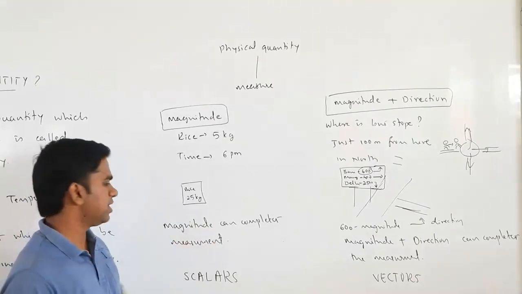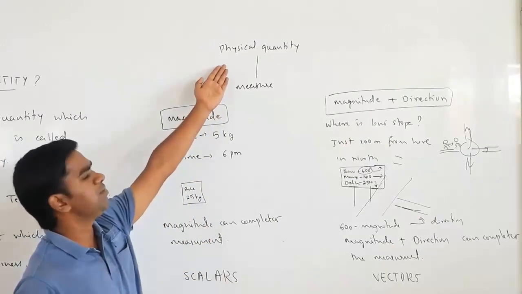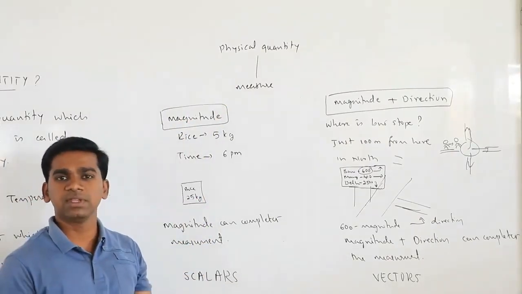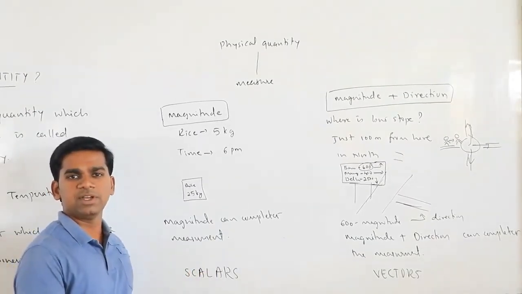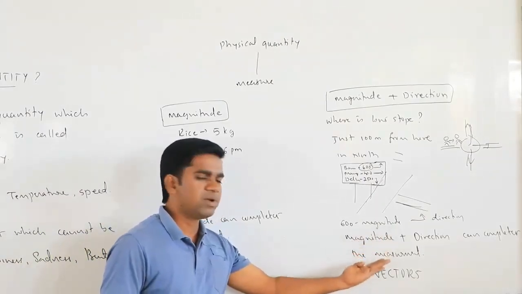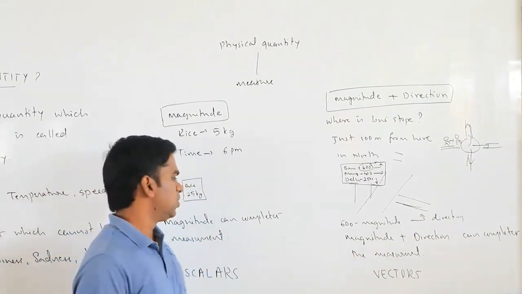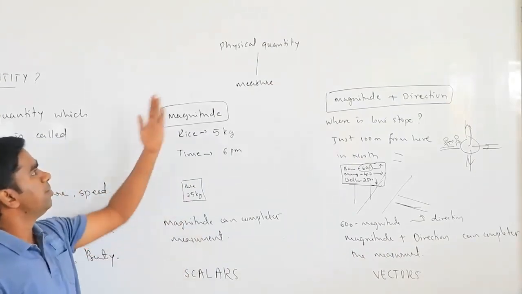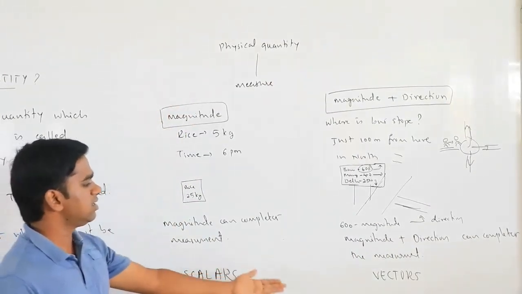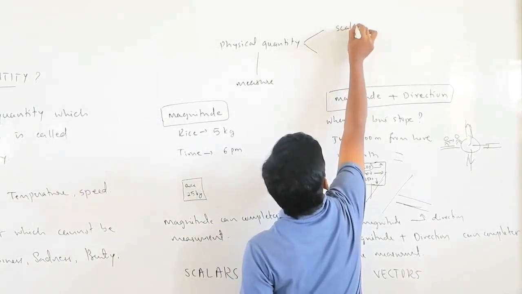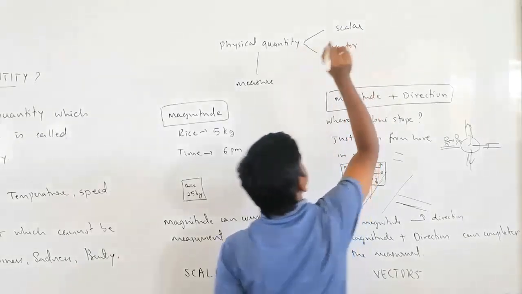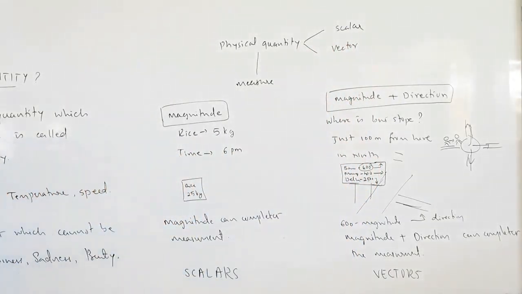Obviously, all are physical quantities, either vector or scalar. They all come under physical quantities because they are measurable. So what are scalars? They are the physical quantities which have only magnitude. Vectors are physical quantities which have both magnitude and direction. So these are the two types of measured physical quantities. One is scalar, another is vector. This is how we can divide the physical quantities.